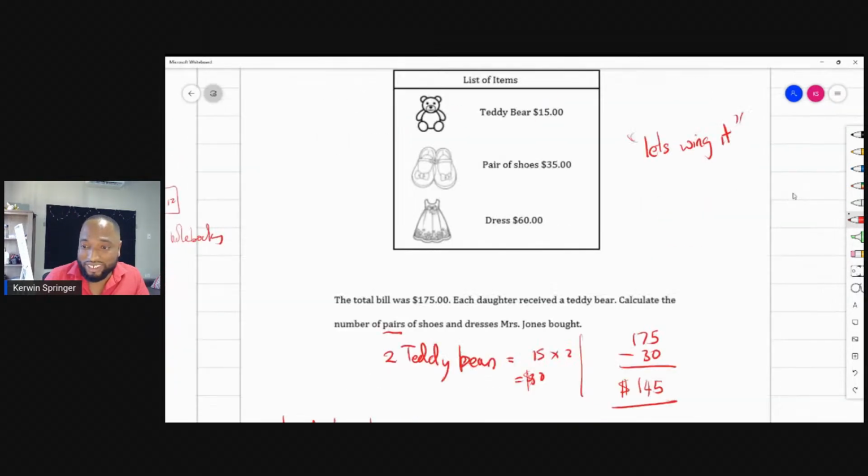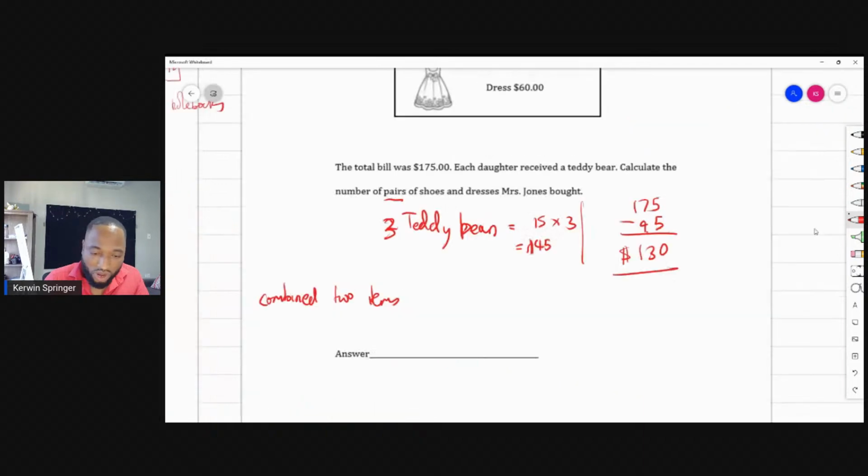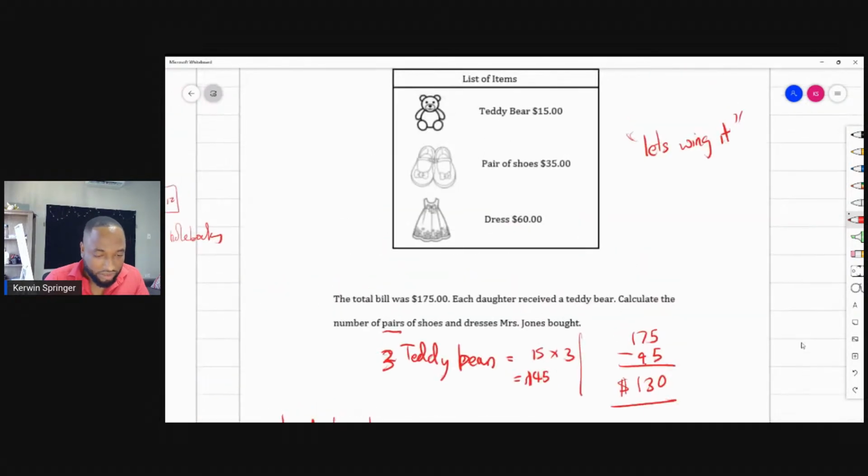So it's actually 3 teddy bears. 3 teddy bears is $45. Thank you. So now if I subtract 45, let me just erase it and do it clean. If I subtract 45, I will get $130. So 130 looks good.